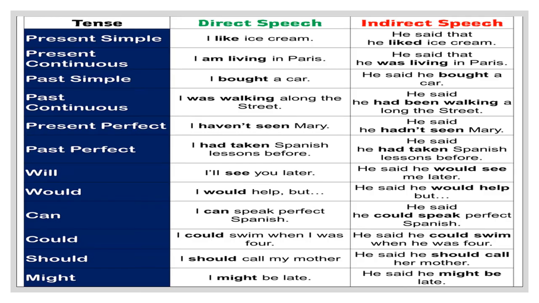Now, you can go through this table as a summary of what we have learned in this entire video. Take your time, read the tenses and read the transformation from direct to indirect speech.